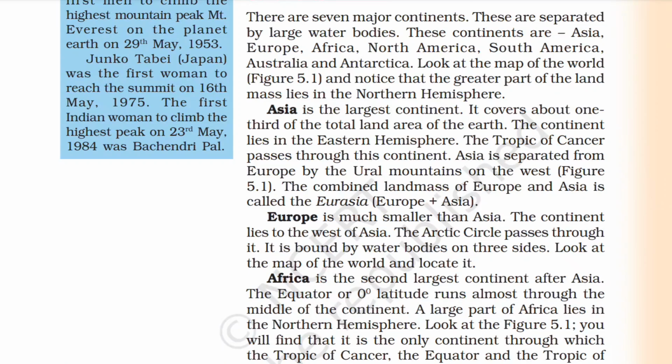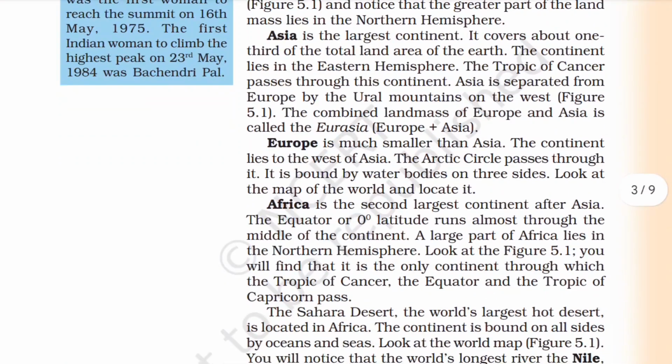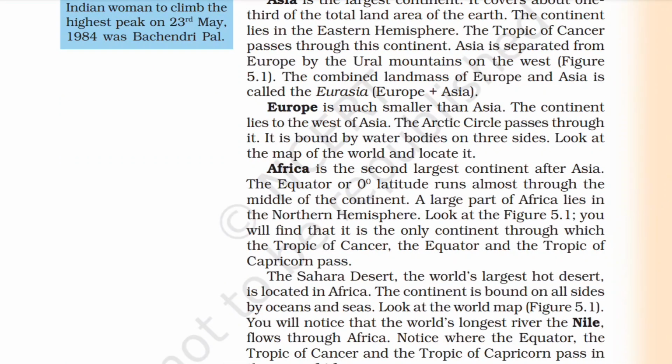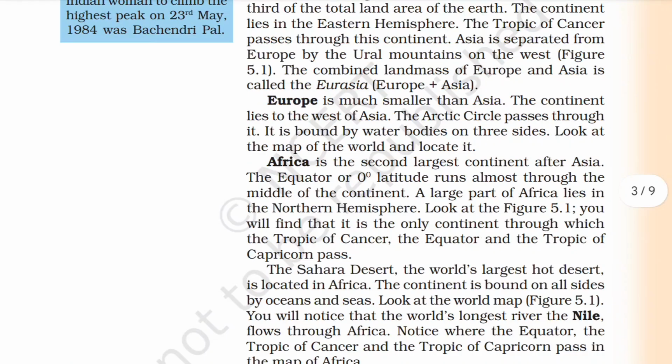Asia is separated from Europe by the Ural Mountains on the west. The combined land mass of Europe and Asia is called Eurasia, Europe plus Asia. Europe is much smaller than Asia. The continent lies to the west of Asia. The Arctic Circle passes through it. It is bounded by water bodies on 3 sides. Look at the map of the world and locate it.